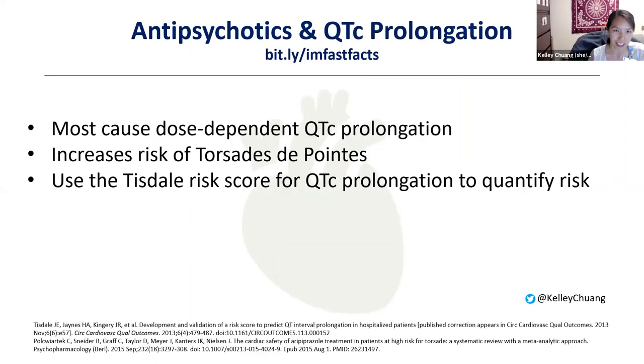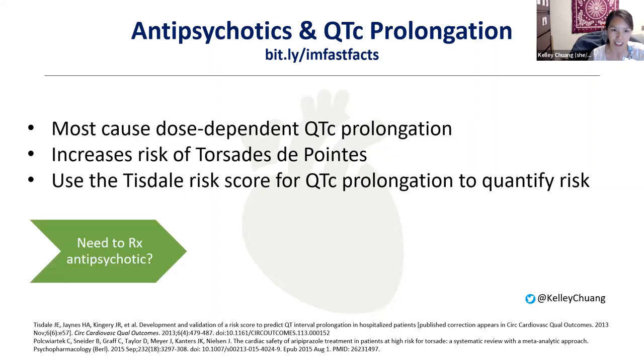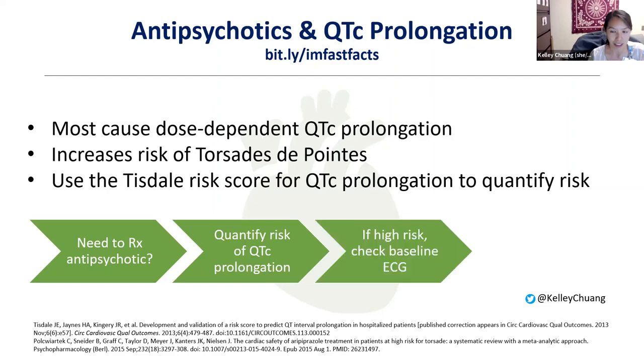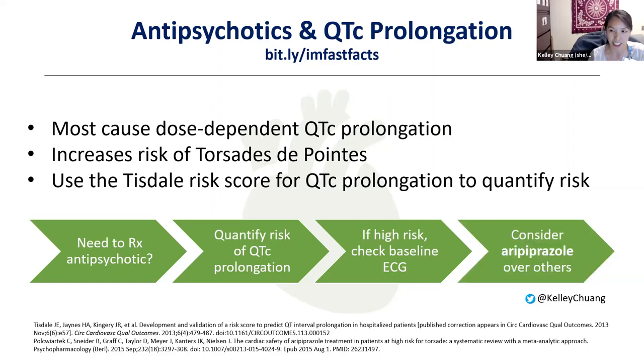So in summary, most antipsychotics cause a dose-dependent QTc prolongation, which of course increases your risk of torsades. You can use the Tisdale risk calculator for quantifying your patient's risk. And this is a quick flowchart: if you need to prescribe an antipsychotic, you should quantify your patient's risk of QT prolongation. If they're at high risk, check a baseline EKG and continue to monitor it as you prescribe the antipsychotic. And if you really need to give an antipsychotic, consider aripiprazole over the others.